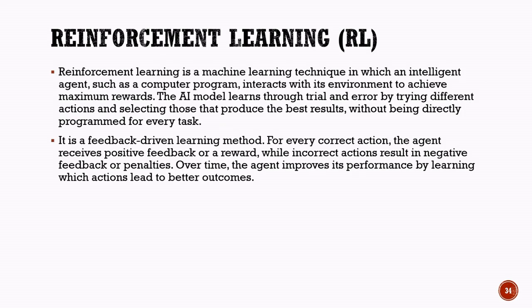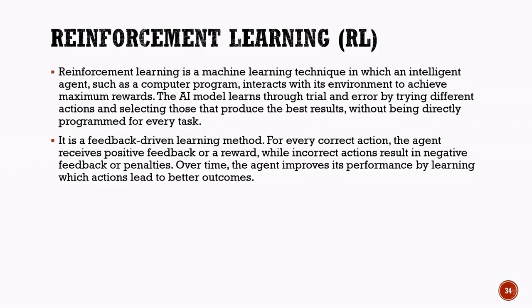Introduction to Reinforcement Learning. So far, we have explored supervised learning and unsupervised learning. Now let us understand the third major category of machine learning, known as reinforcement learning. Reinforcement learning is a learning method in which an intelligent agent, such as a computer program or a robot, learns by interacting with its environment. Instead of being given correct answers in advance, the agent learns through experience.